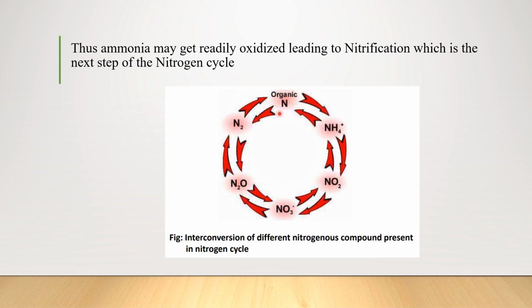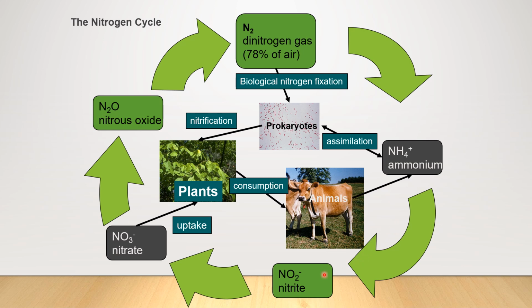So the organic nitrogen which is present in the molecules is converted into ammonia. We have seen the ammonification process. Next is nitrites, followed by nitrates, nitrous oxide, which can be again converted back to atmospheric nitrogen. So all those steps represented here become our nitrogen cycle.